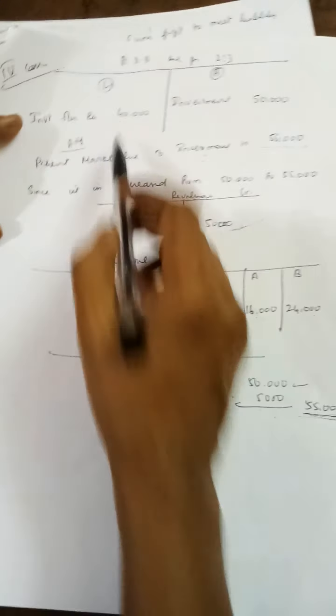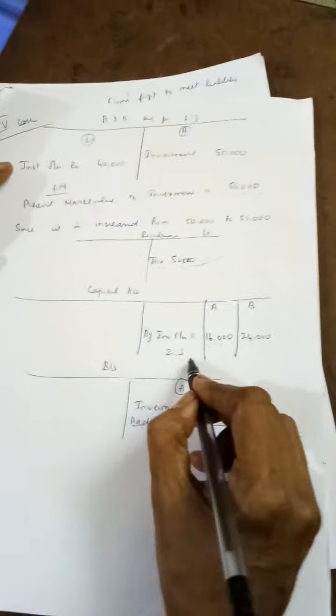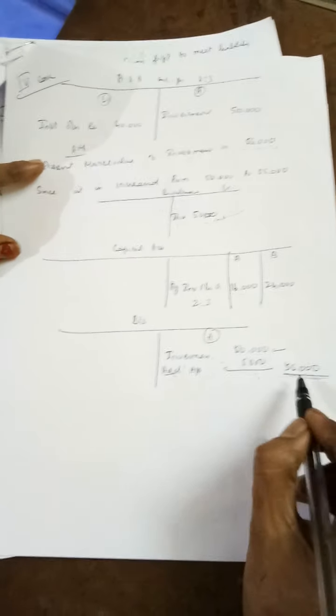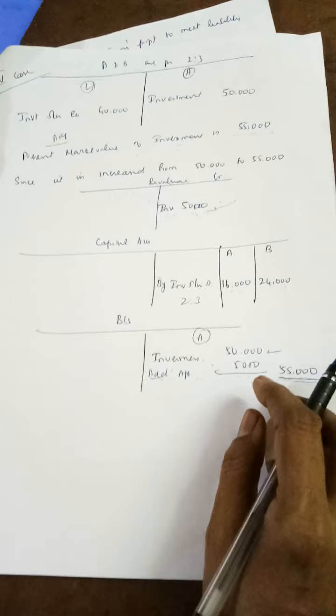Next, the total amount of investment fluctuation reserve remains the same, so you are not taking anything from that. You can distribute to the partners in 2:3, so you distribute 16,000 and 24,000. Then come to the balance sheet. Investment is 50,000. Add appreciation 5,000. In the outer column you are supposed to write 55,000. So these are the four cases in investment fluctuation reserve and workmen compensation reserve.